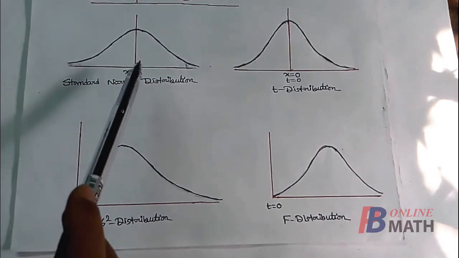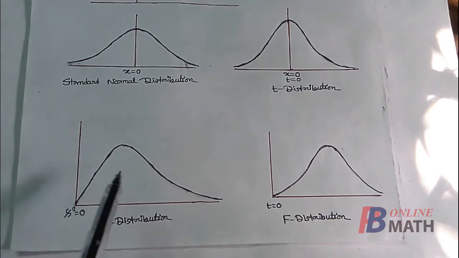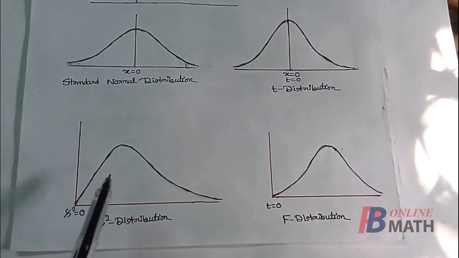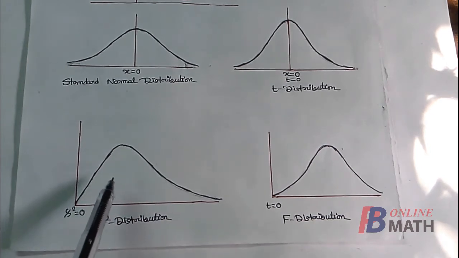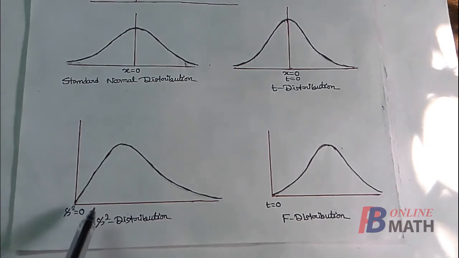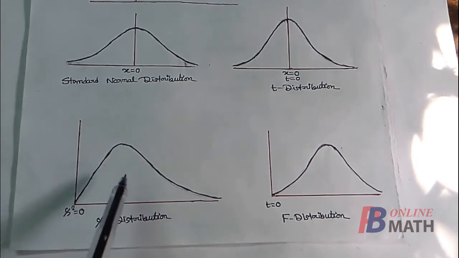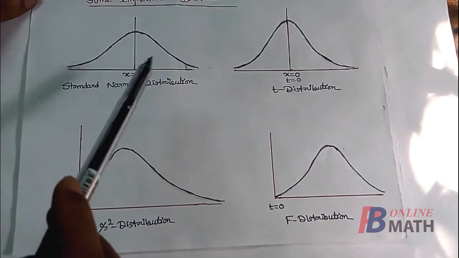That means integration of f(x) from minus infinity to plus infinity equal to 1. In the case of chi-square distribution, the area from 0 to infinity is equal to 1. That means we can define this area by integration from 0 to infinity of f(chi-square) d chi-square. Now from this density curve we find the critical region.